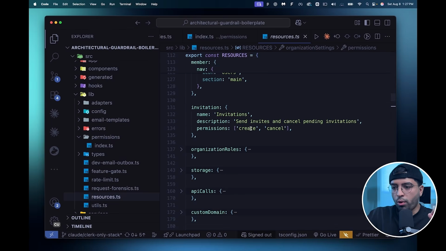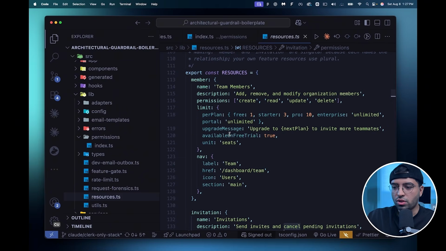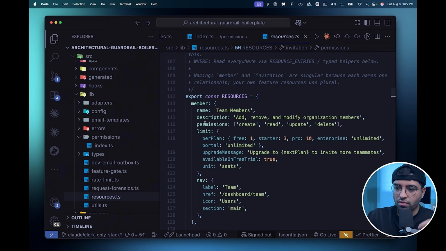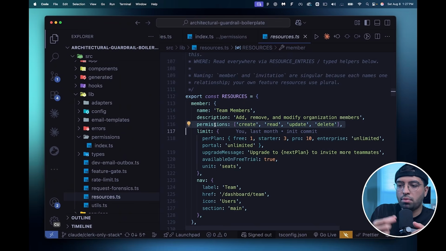And one more thing I want to point out here, guys, I also have this permission thing in here, right? You can essentially implement, I mean, it's the same thing. I'm just expanding on it to show you what else I did. So for each of these plans or for each of these resources, I also have these permissions. And what this does is, for another team member, you can use the same permission gate and apply it to their role or apply it to their account. And so they can also create members, read, update, and delete.